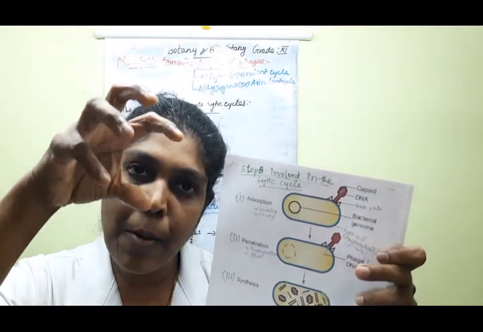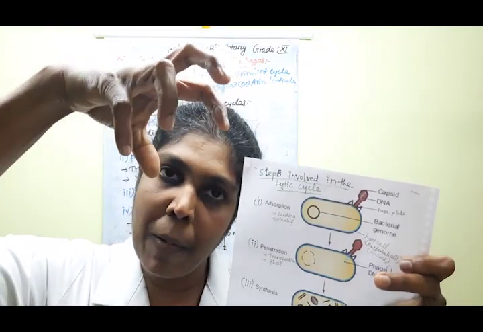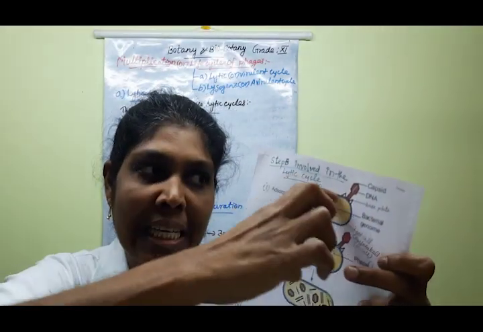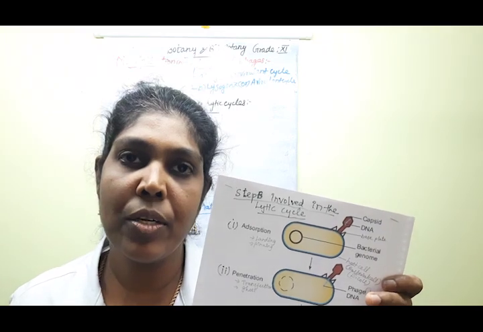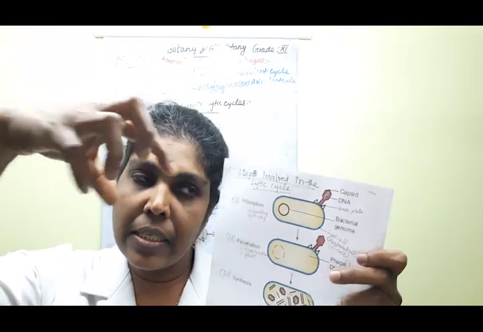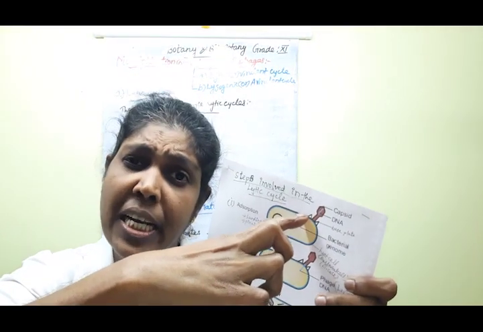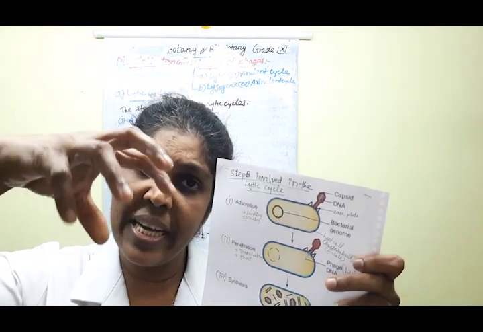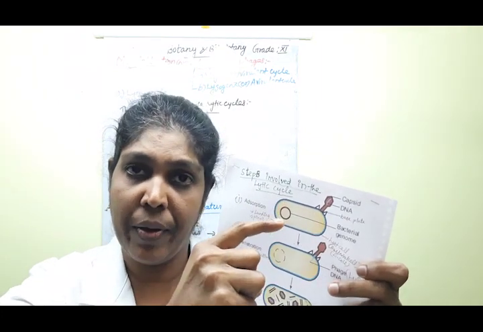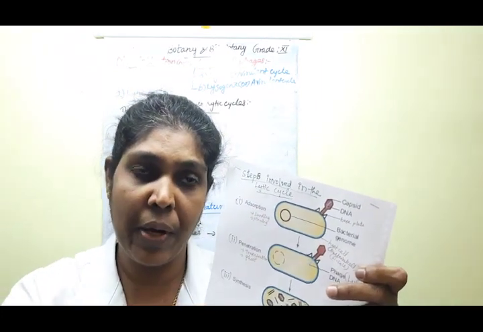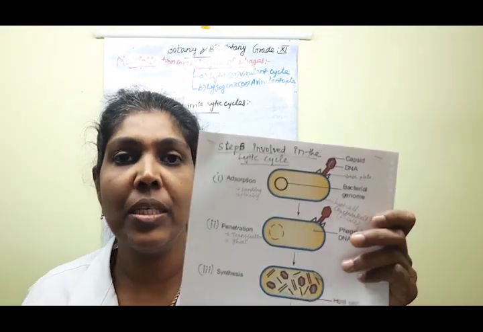Clear children? The fixing of the basal plate to the surface of the bacterial cell is known as pinning. Are you understood now? What do you mean by landing and what do you mean by pinning? Pinning means the phage particle's basal plate, the tail part, is fixed to the cell wall of the bacterial cell, the host cell. That process is known as pinning.